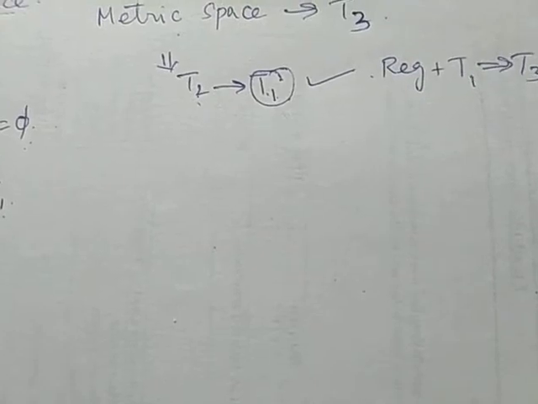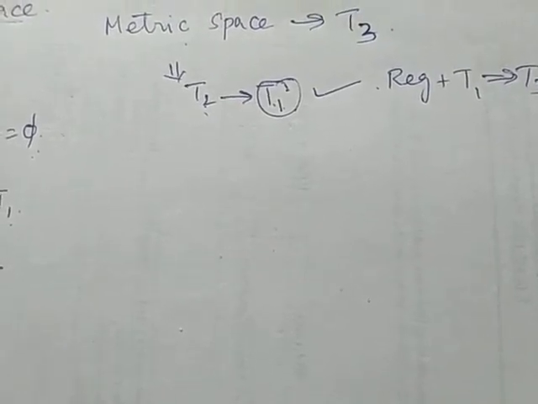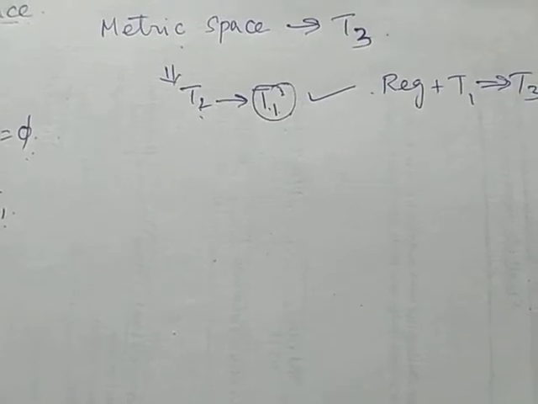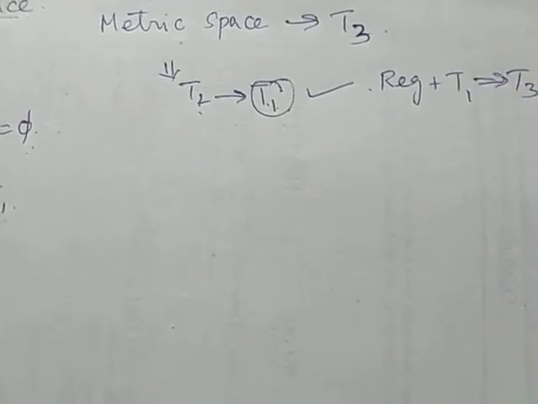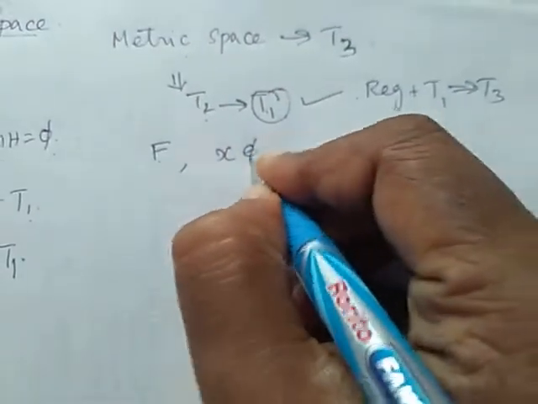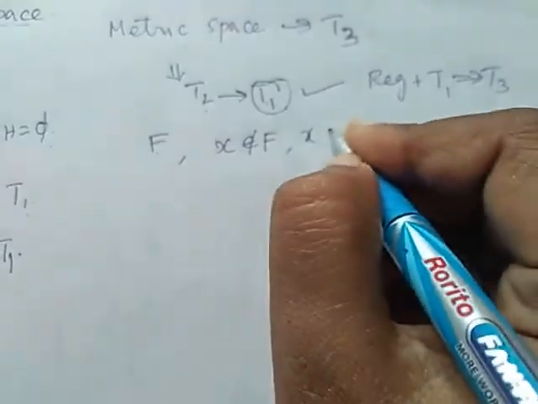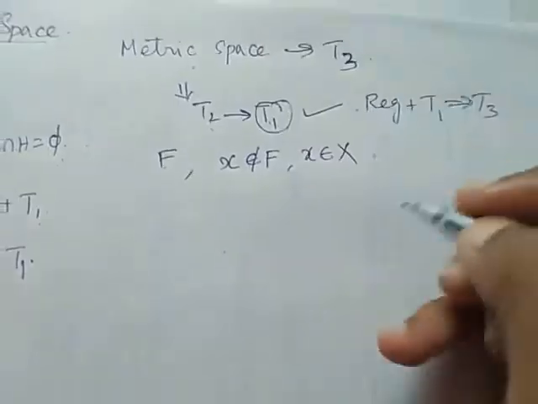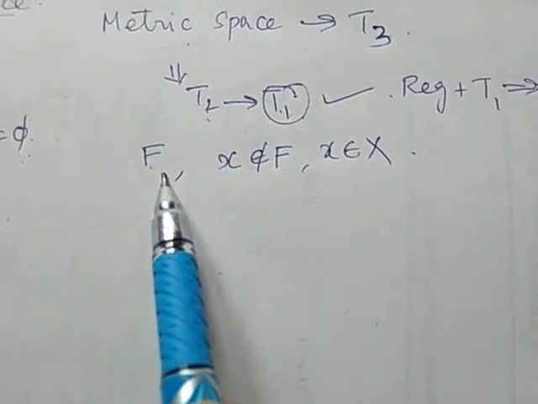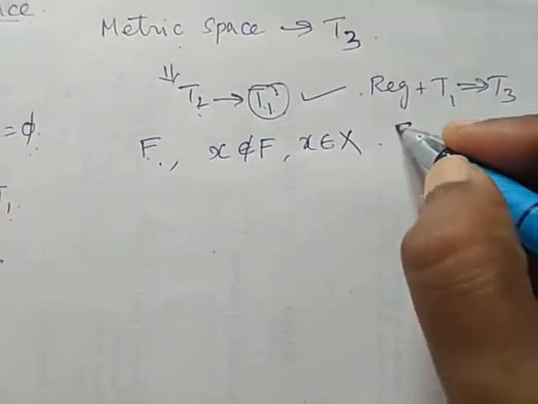Now we have to prove regularity. A metric space is regular. So to prove regular, we have to consider a closed set and a point. So I am taking F as a closed set and I am taking some point x which does not belong to F, and x belongs to capital X. So F is a closed set in (X, d), because we are considering the metric space.